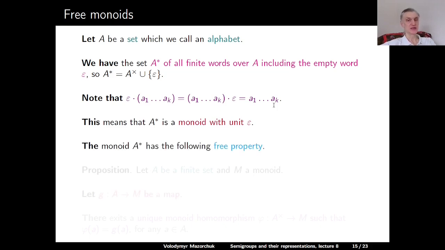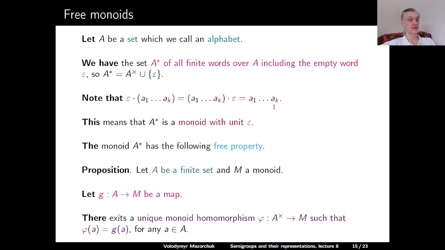So this monoid has the following free property. Proposition. Let A be a finite set and M a monoid. Let G from A to M be a map. Then there exists a unique monoid homomorphism phi from A asterisk to M, such that phi of a is equal to G of a for any a in A.